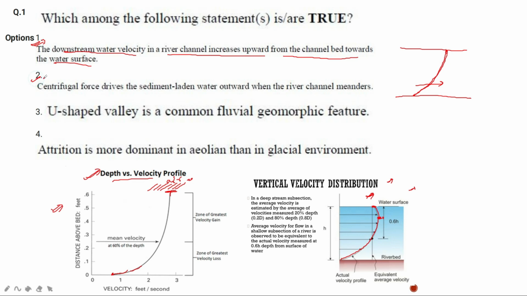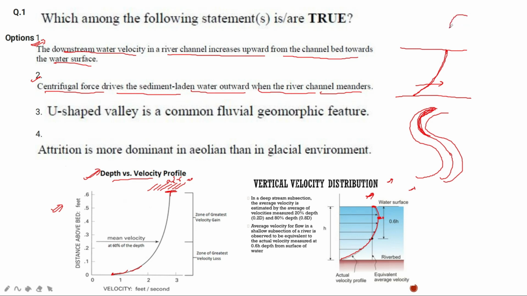The second option says the centrifugal force drives the sediment laden water outwards when the river channel meanders. So what is a meandering river? This is the meandering river, and the water is flowing in this pattern. The water at this point is flowing in a circular motion. So, wherever there is a circular motion, there is a centrifugal force related to it.